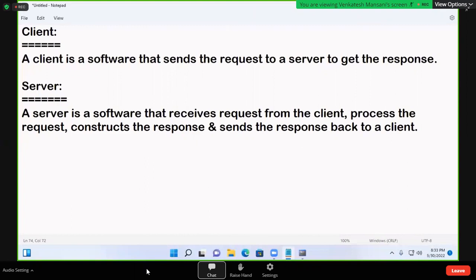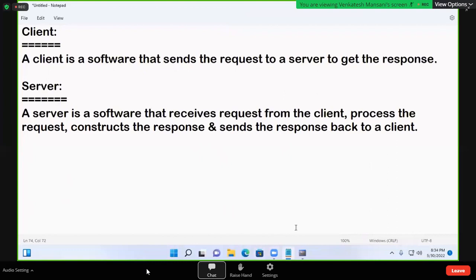But client and server can be installed in one computer also. Suppose in my system 5-6 clients are there and 5-6 servers are there; it is possible to install. So in one computer, 10 clients and 10 servers can be installed. If any software sends a request to get a response, that software is called a client. If any software receives a request, processes the request, constructs a response, and sends the response back, that is called a server.